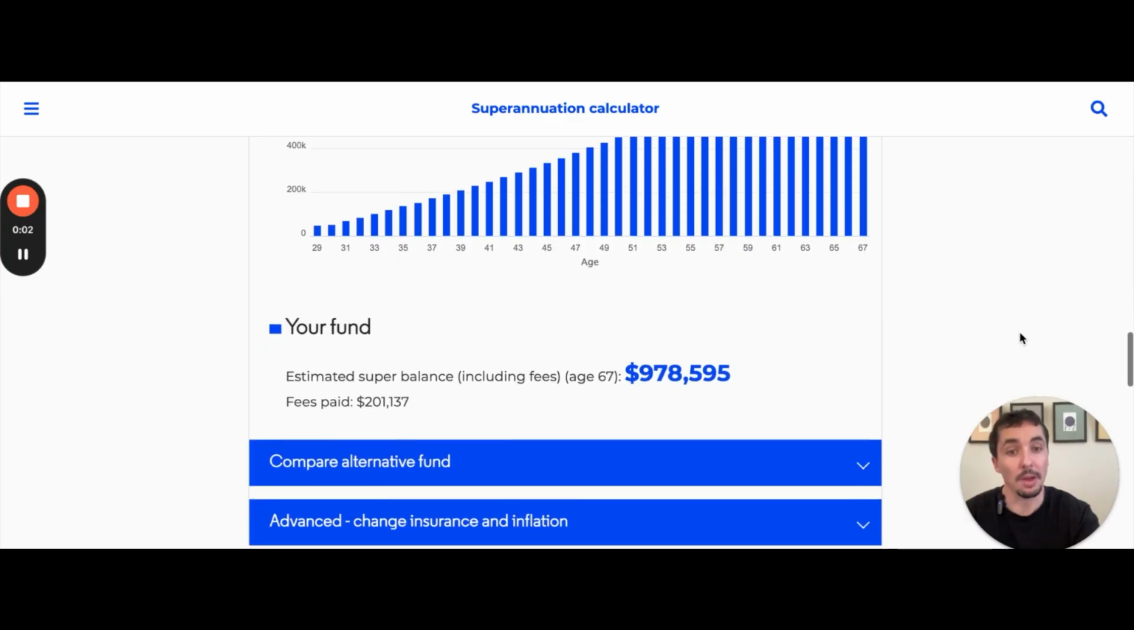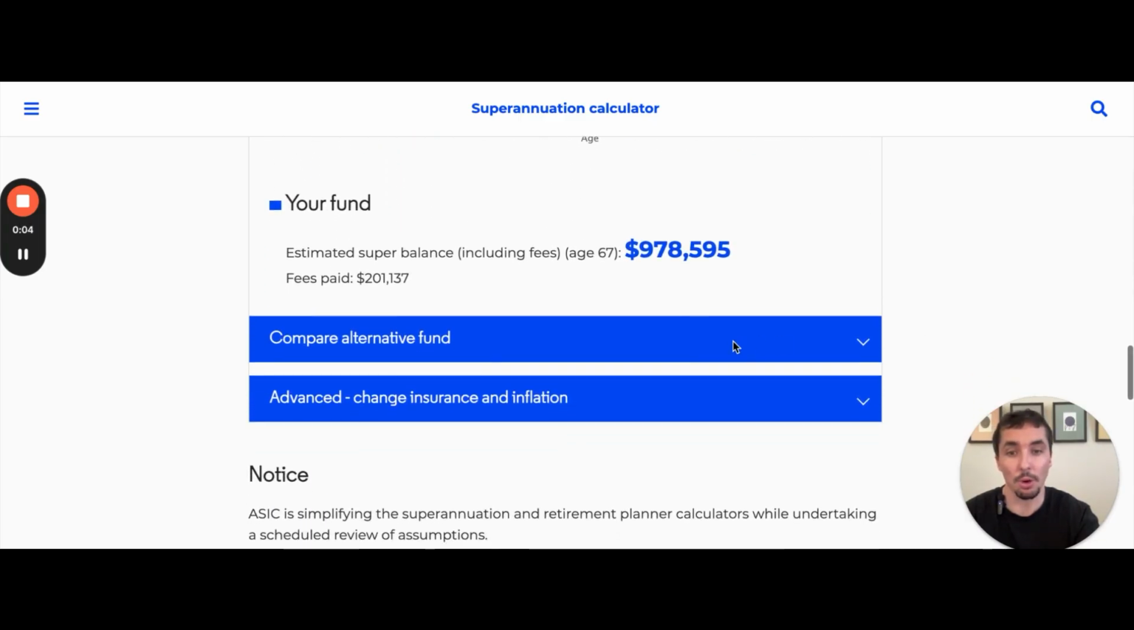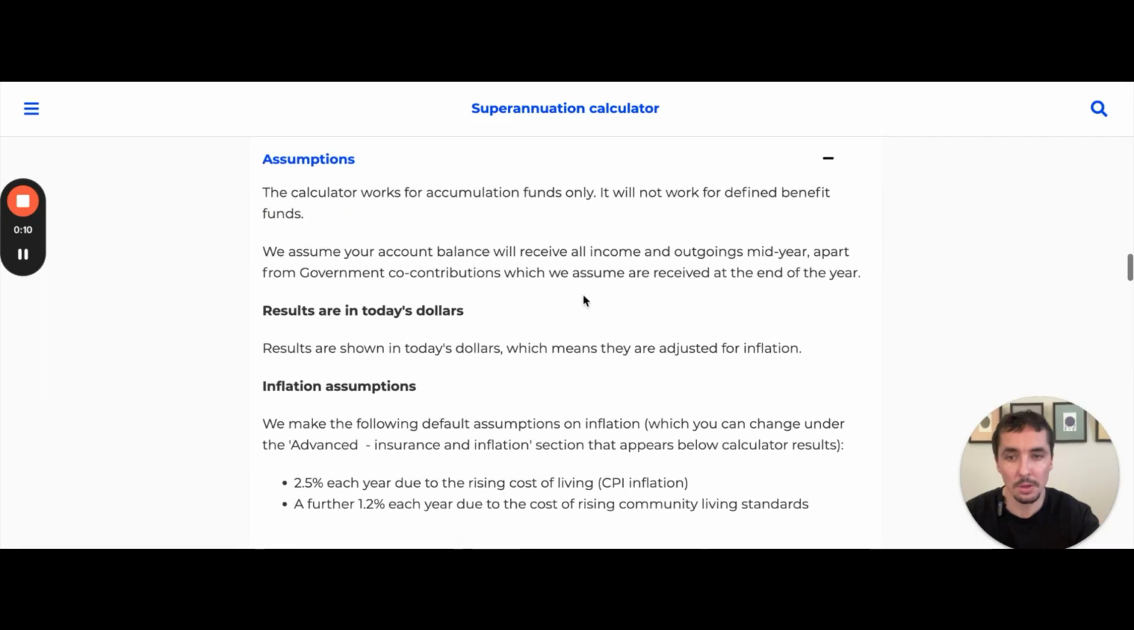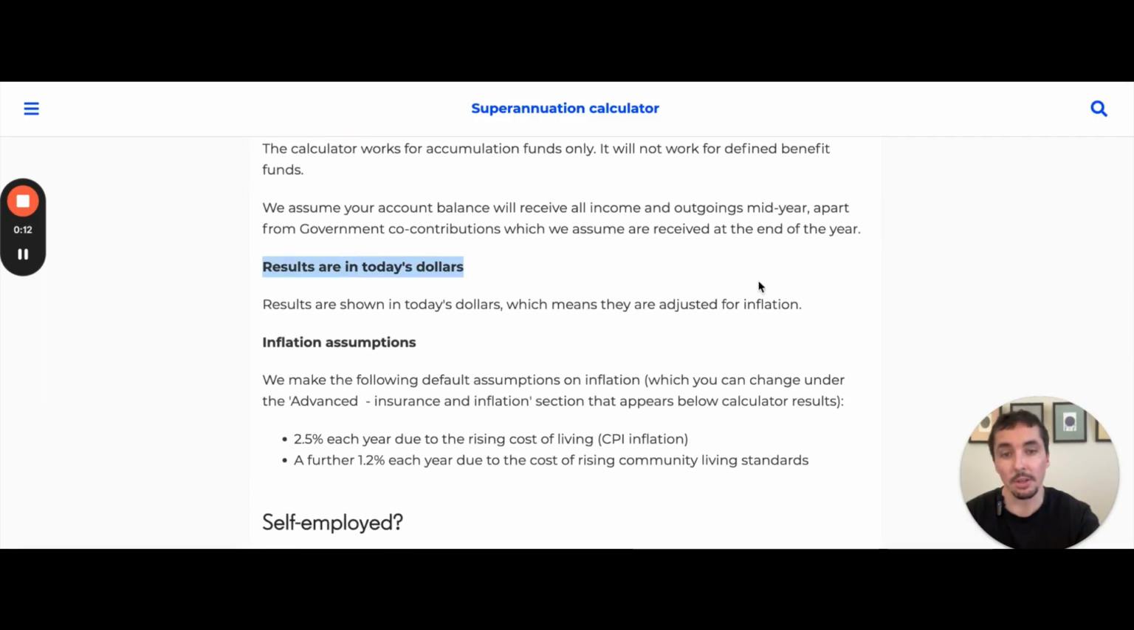An important thing to note about this calculator is that it already adjusts for inflation. So if you just scroll down to the assumptions here, results are in today's dollars. So most of the compound interest calculators that you see online don't do that. So the number would be much bigger if it didn't account for that, but it does that for you. So yeah, not bad at all for an extra $100 a week.